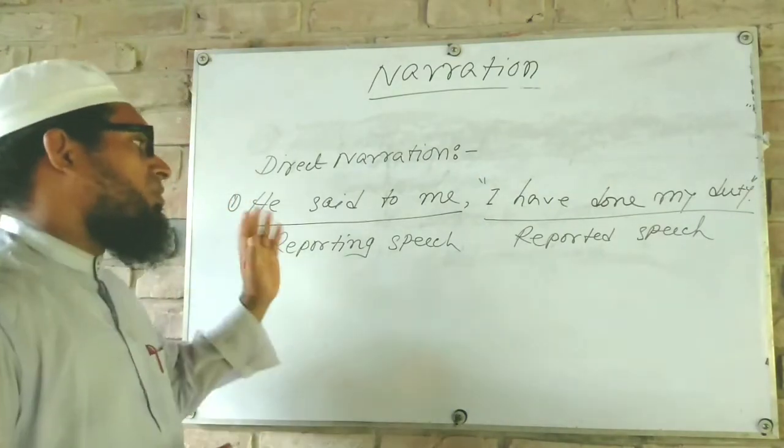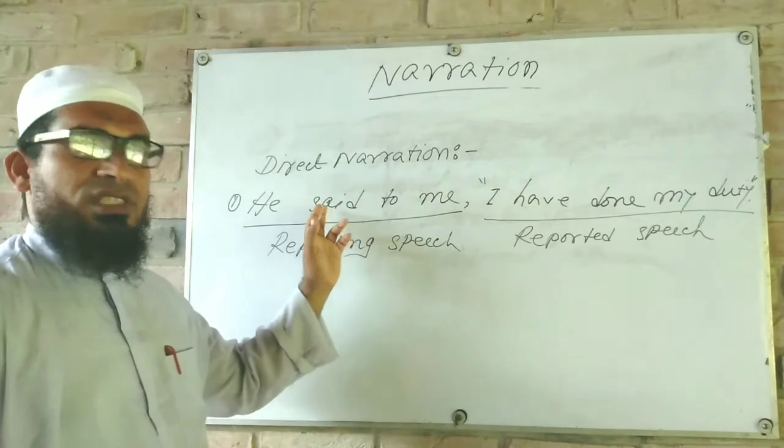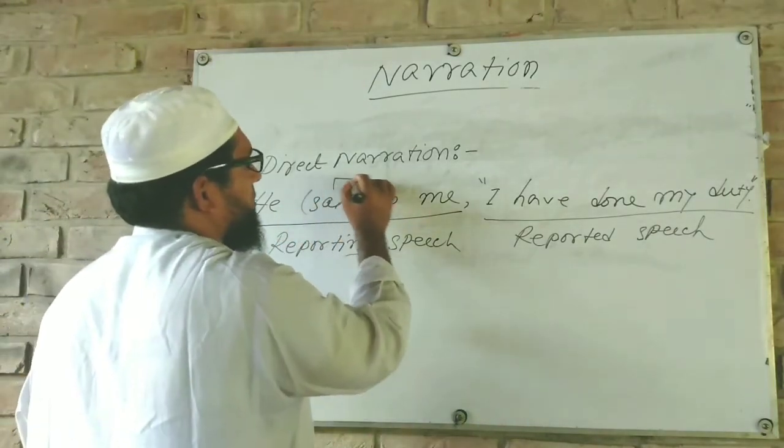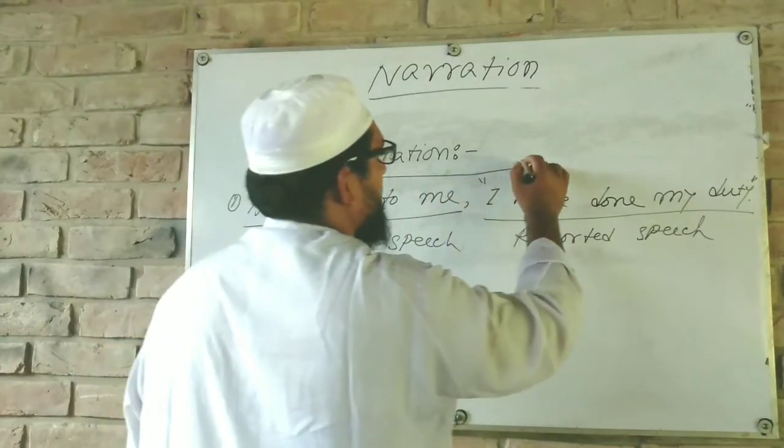In the reporting speech we have the verb said. Said is actually the reporting verb.